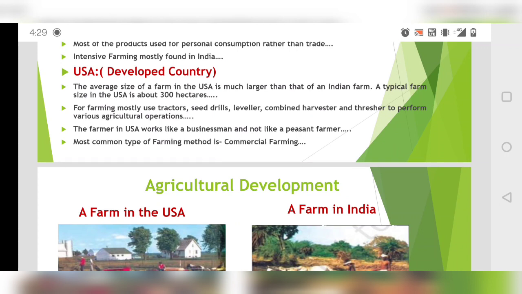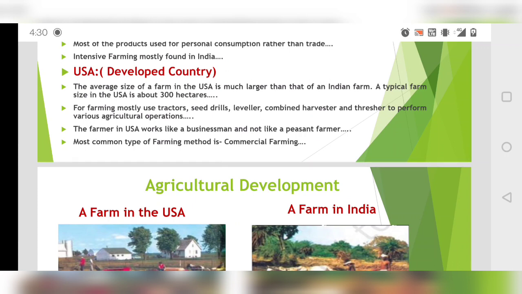In India it is nearly 2 hectares, 2.5 hectares of land, which is being inherited by the farmers. But US farmers have 250 to 300 hectares of land. So on that big size of land, they will do commercial farming, obviously. A typical farm size in USA is about 300 hectares.